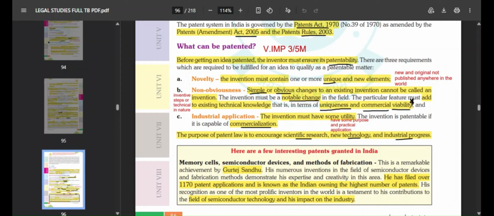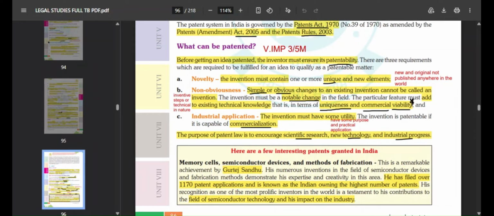Whatever idea the inventor is getting patented should not be simple, and it shouldn't be obvious changes to already existing inventions. That cannot be called an invention. The invention must be a notable change, something unique, something that is completely changing the idea, and it should add to the existing technical knowledge in terms of uniqueness and commercial viability.